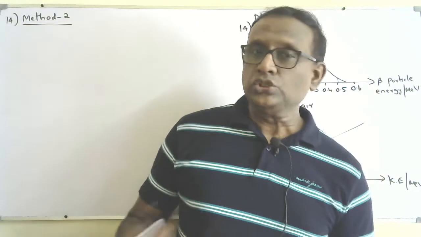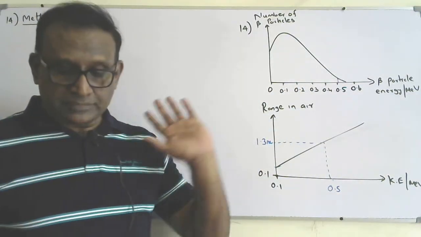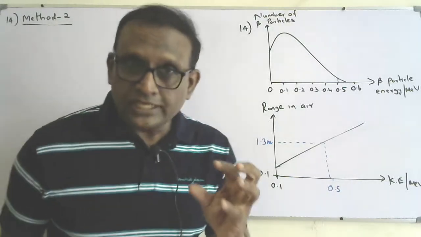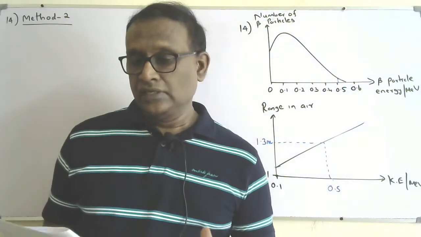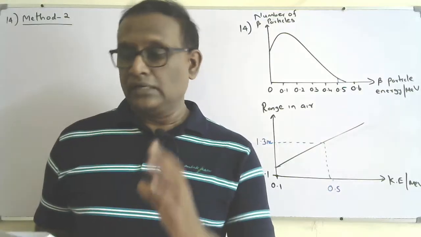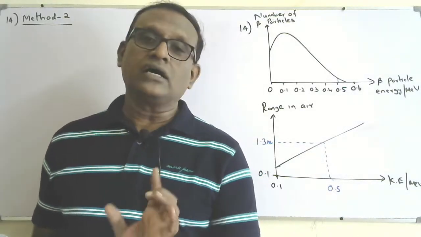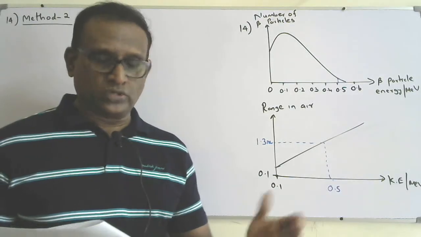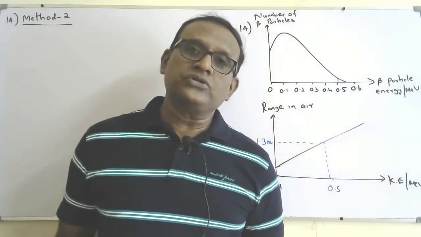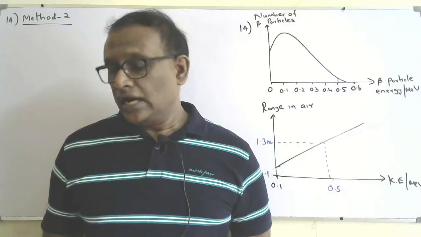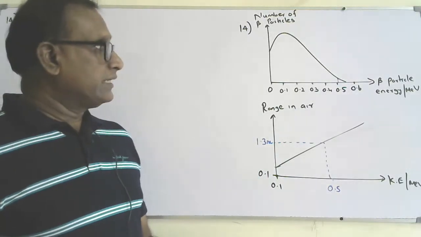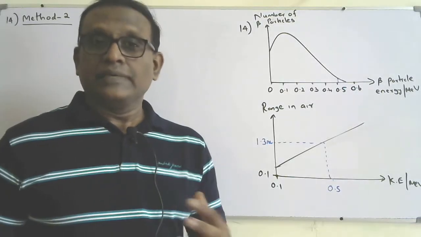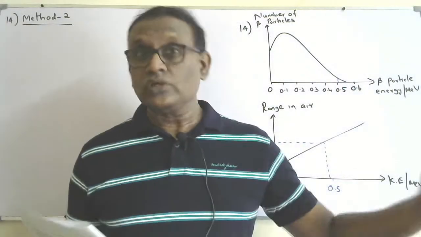Okay, so method 2, I'm going to do like this. That's the first method I already discussed. There we found the number of collisions made with nitrogen molecules in 1 centimeter, and it tallies with 250. We got 247, so 250. Second method, I'm going to do like this. The highest energy of the beta particle is 0.5 mega electron volt, and it's losing all its energy, meaning it is stopped when it travels through a certain distance.